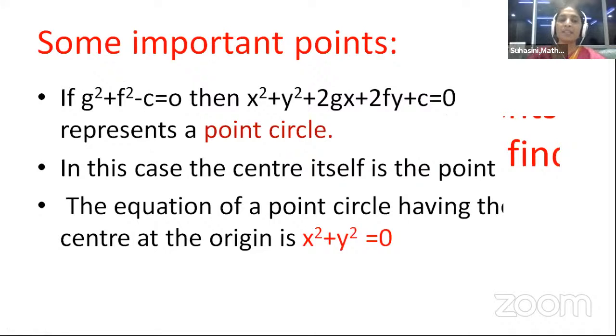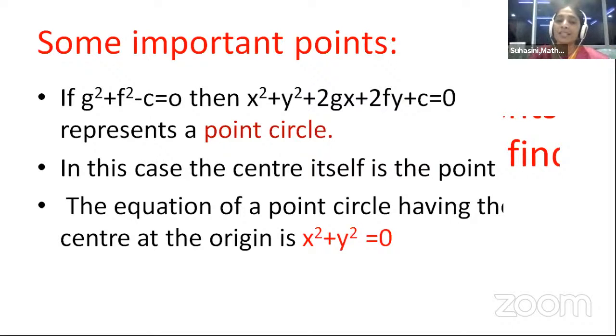And if g square plus f square minus c is equal to 0, that is, the radius of the circle is 0, then this represents a point circle. Now, no more will it be like a big circle. It is like a dot. In this case, the center itself is the point. Okay, what is the dot then? It is nothing but the center.